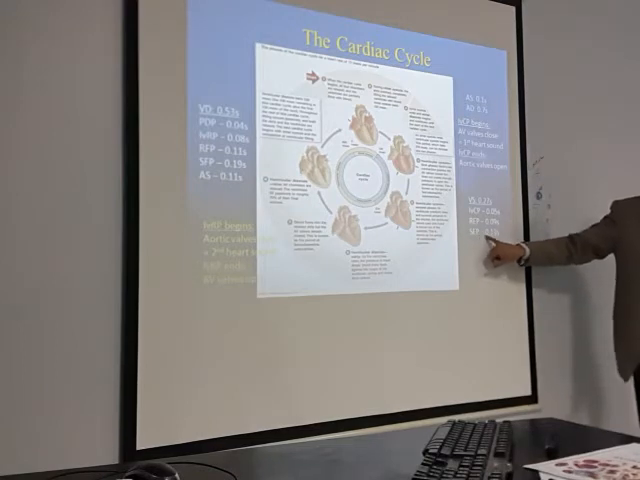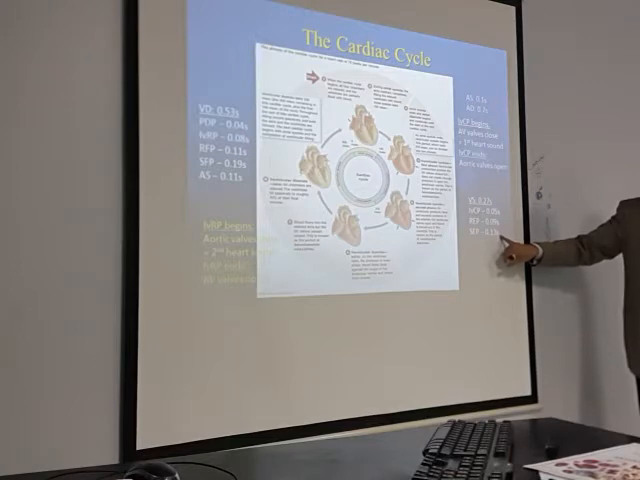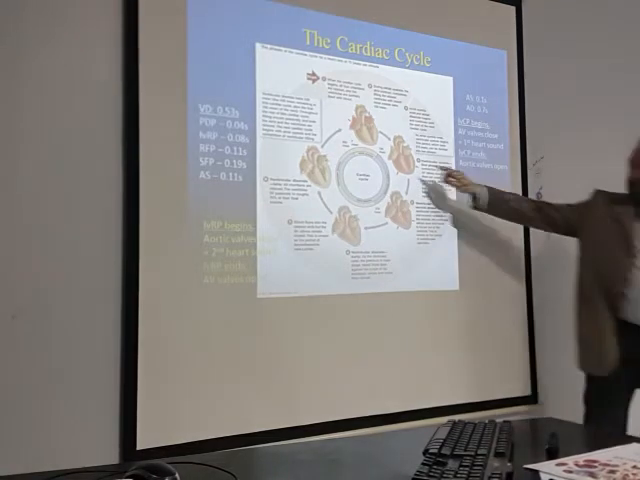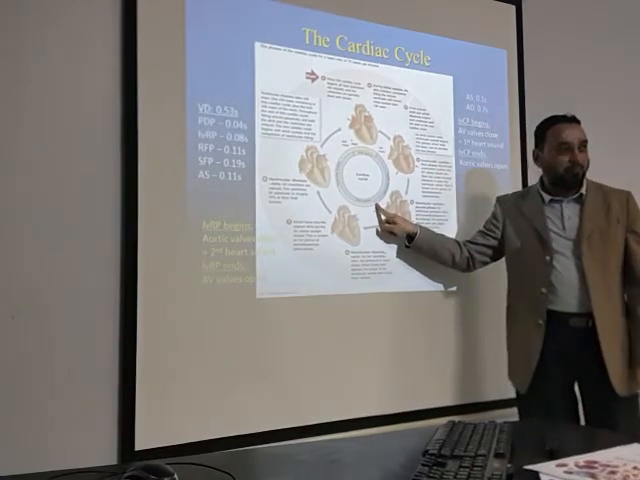Obviously, the slow ejection phase has a slightly longer duration. It is 0.13. Now, if you add them, it is equal to 0.27. Clear about ventricular systole? Yes. This is ventricular systole from here to here.